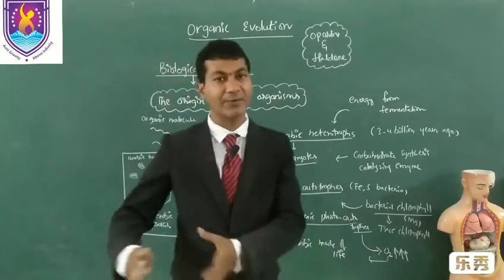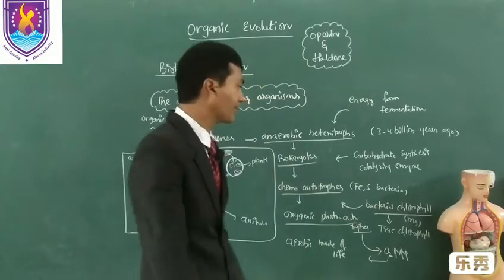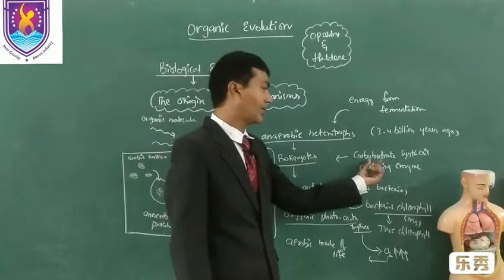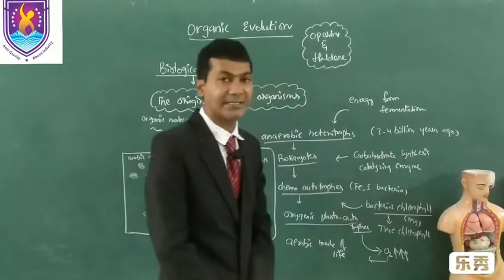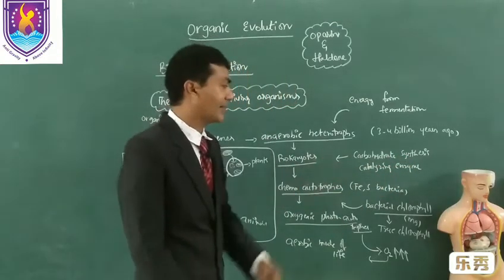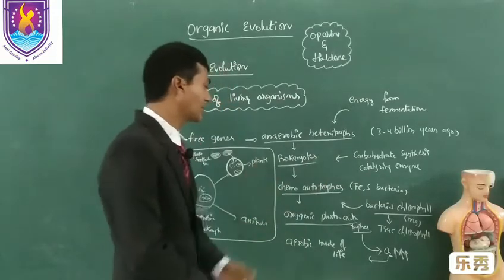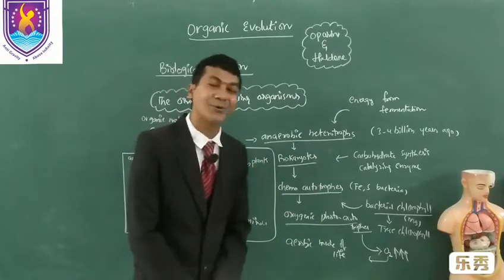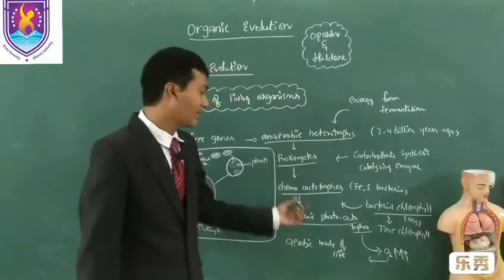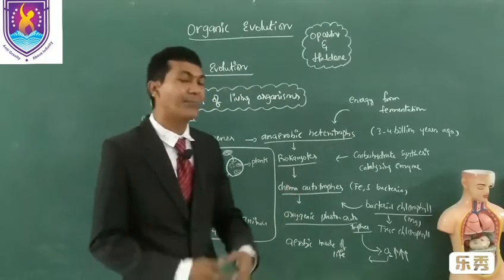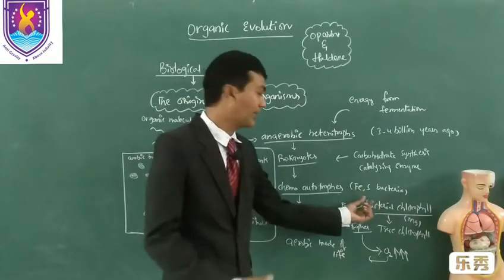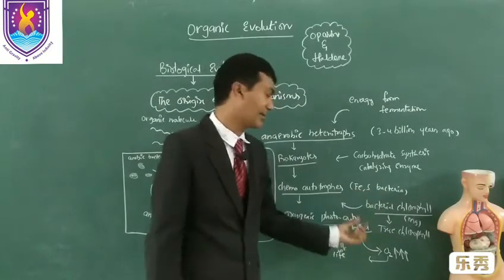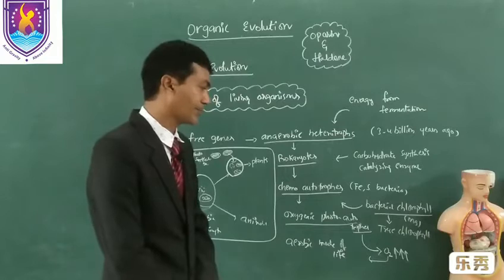These prokaryotes, in the course of evolution, developed an enzyme called carbohydrate synthesis catalyzing enzyme. Once this enzyme is formed in the prokaryotes, they become chemoautotrophs, which are able to break down iron and sulfur to get energy. So now we believe iron sulfur bacteria evolved from chemoautotrophs.